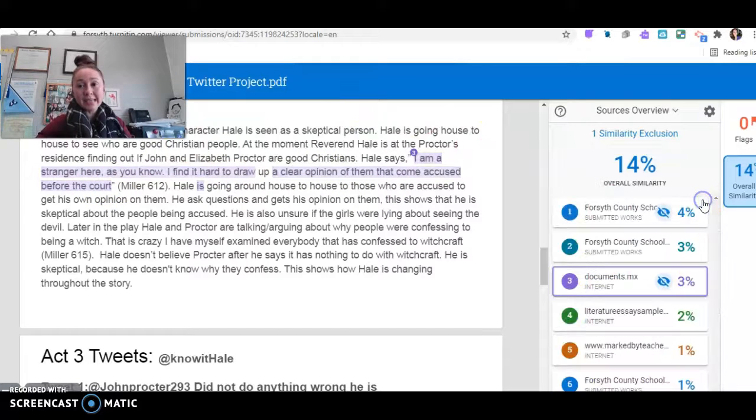But I just wanted you to see that we can see matches for whatever you submit to the internet and to other students of Forsyth. So you don't want to copy anybody's work, because that'll give you a 0 and then it's a whole bunch of paperwork. We have to write you up and all that stuff. So don't do that. Do your own lyrics. Ms. Tor and I will help you do everything that needs to be done. Make sure that you use your template.